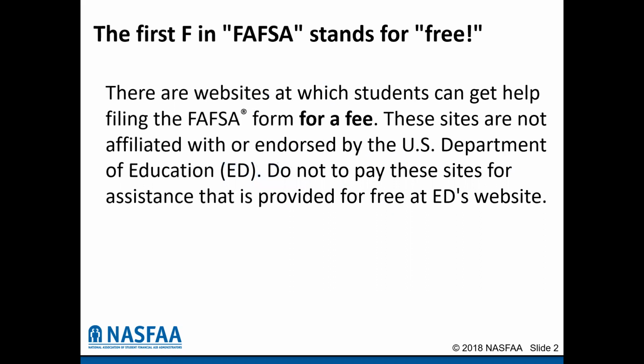We are going to begin by talking about the FAFSA, and the first letter of FAFSA stands for free. There are websites out there in which students can file the FAFSA form for a fee. These sites are not affiliated or endorsed by the U.S. Department of Education, and you should not be using these sites when filing the FAFSA form. Do not pay to submit the FAFSA form. You will want to make sure that you're using ED's website.